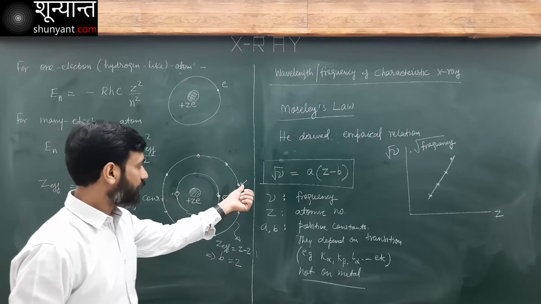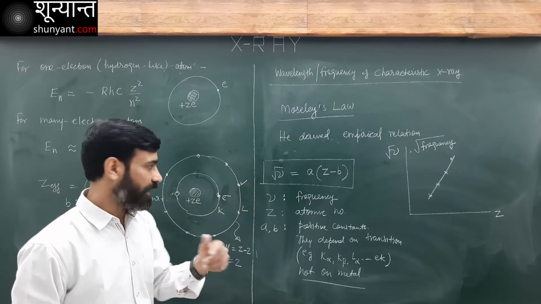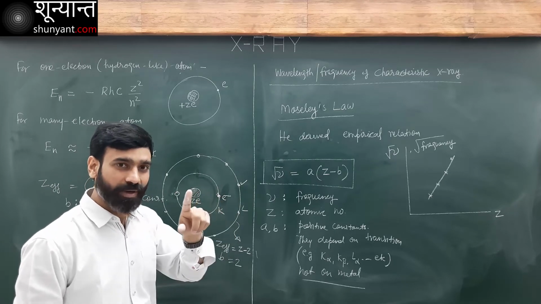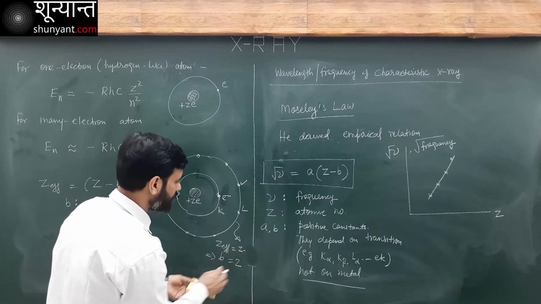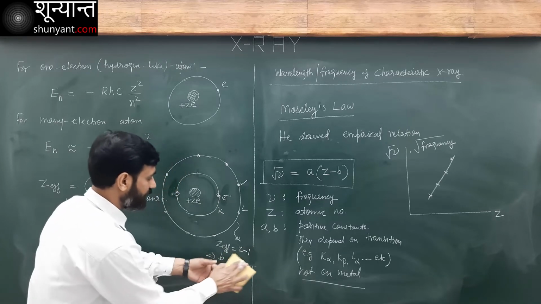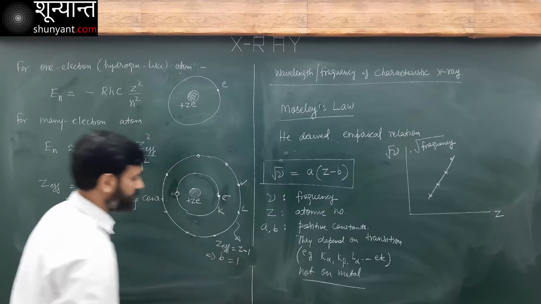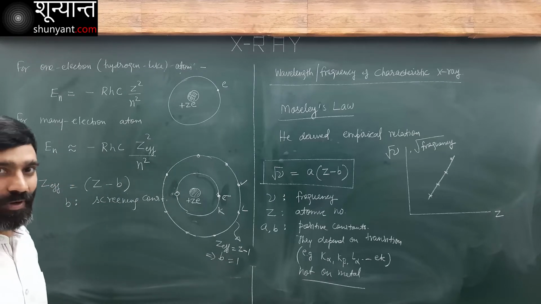Now for this electron here, what is the effective charge on the nucleus? It will reduce by 1. So Z effective becomes Z minus 1 here. So this will become B is equal to 1.